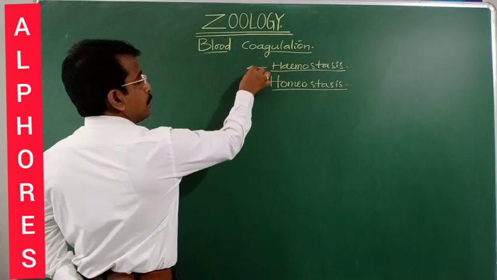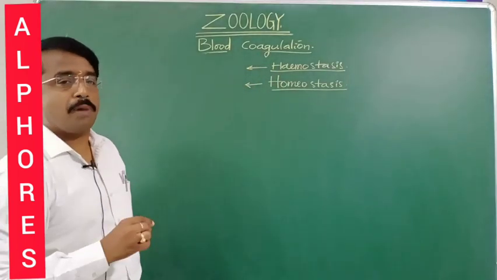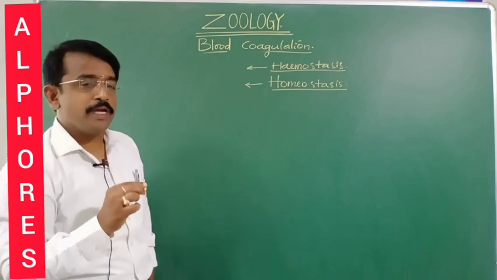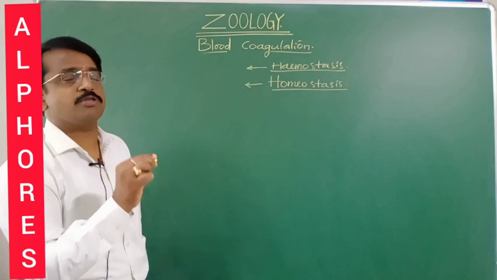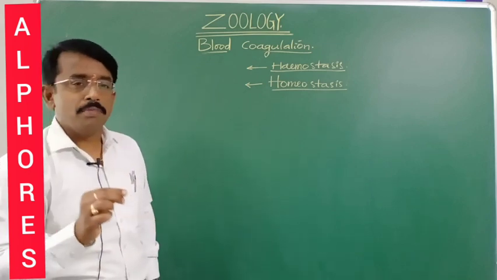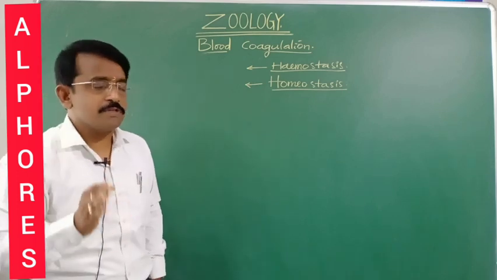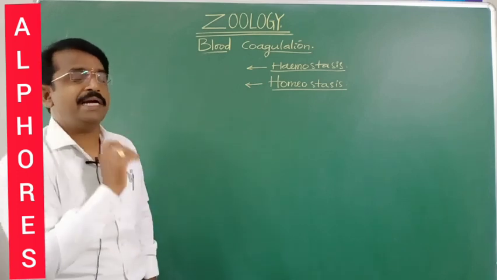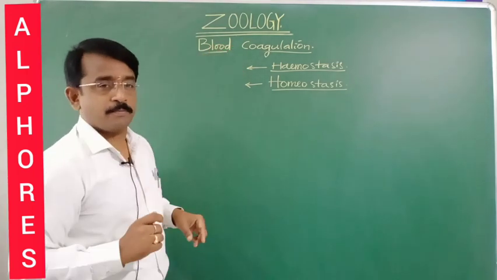I repeat, hemostasis is the maintenance of the balance of the blood volume, which means our blood volume always remains 5000 ml, or 5 liters. Basically, human beings have 5 to 6 liters of blood, which is constantly maintained. That is what is named hemostasis.